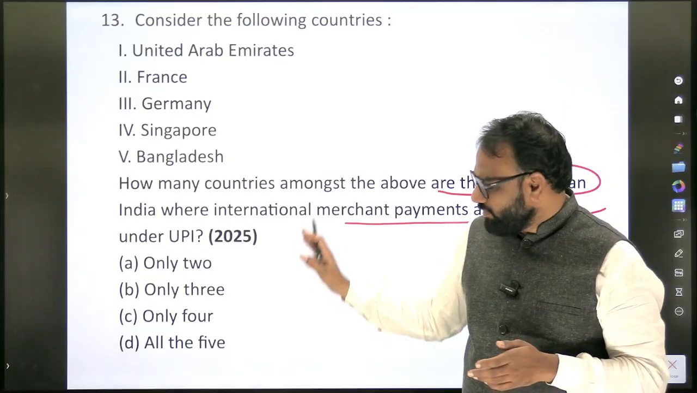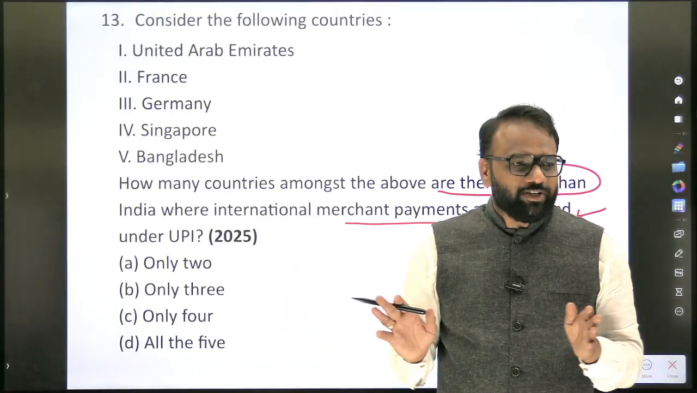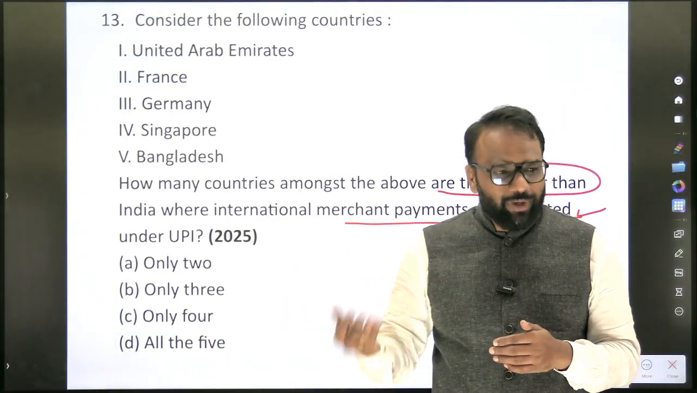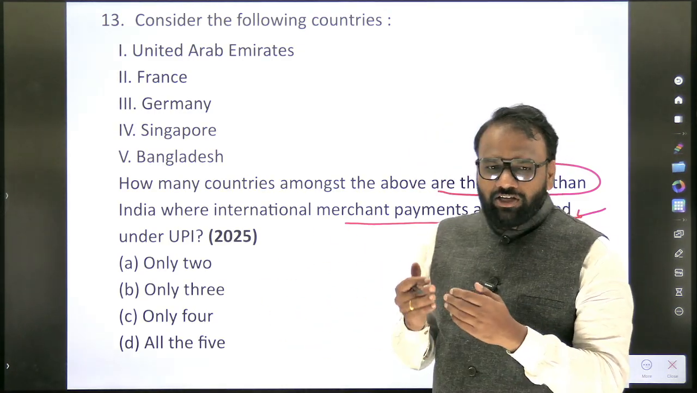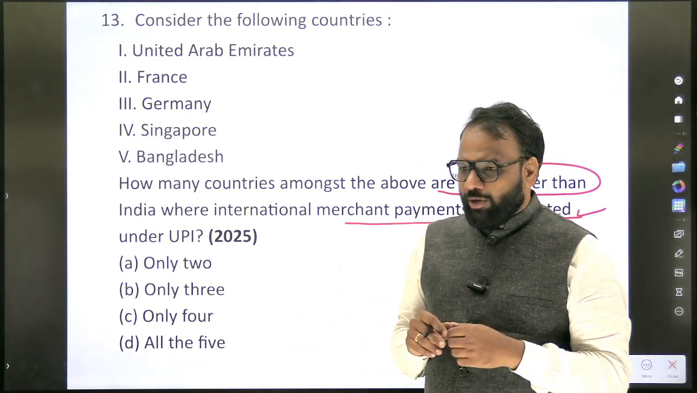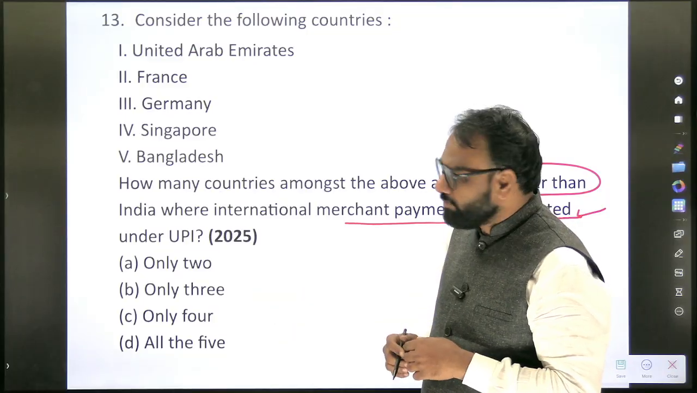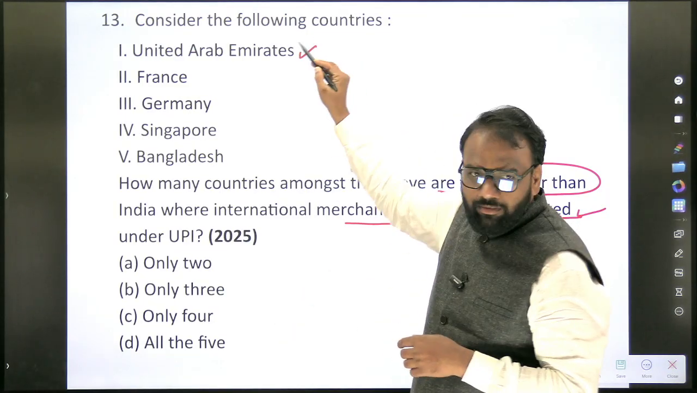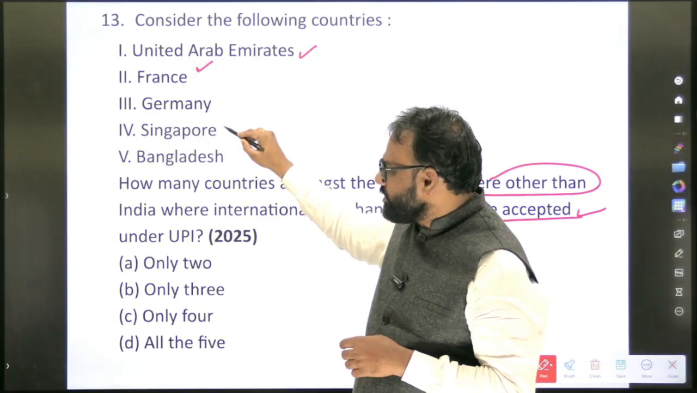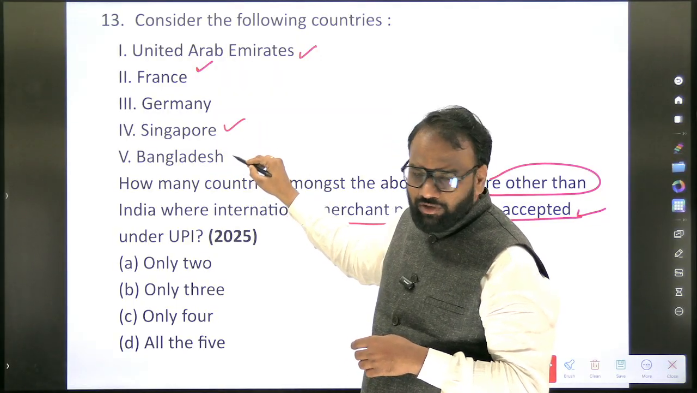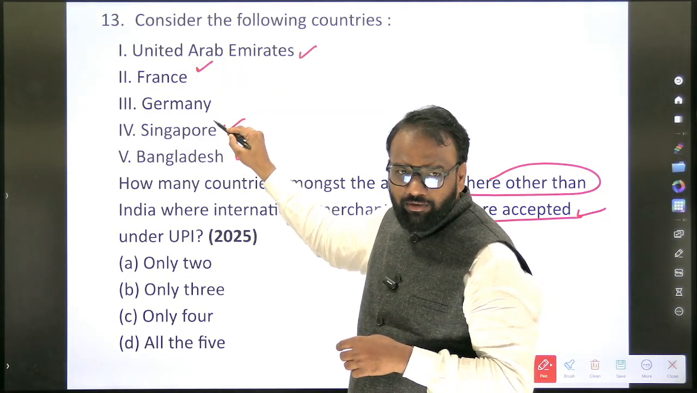Now this list, we already know the answer, but this is not sufficient for the upcoming year 2026. What we have to do is check whether these are the only countries or some other countries have been added. So what is the answer here? UAE is there. Yes. France is there. Next, Germany. No. Singapore is there? Yes. Bangladesh? No. Germany? No.